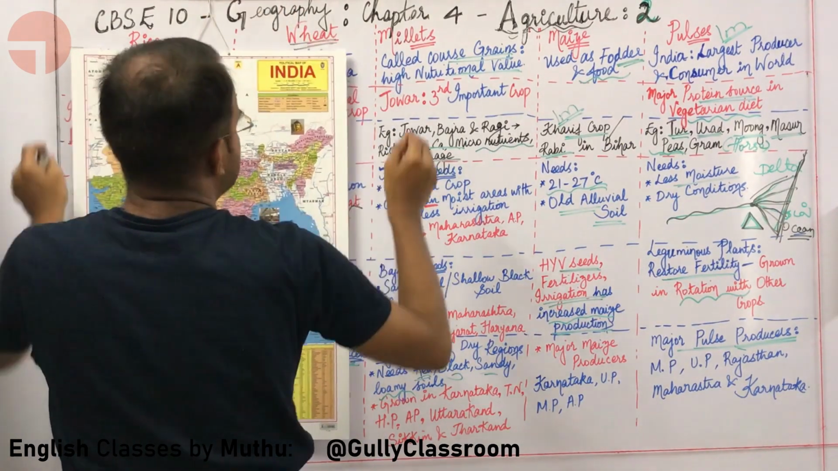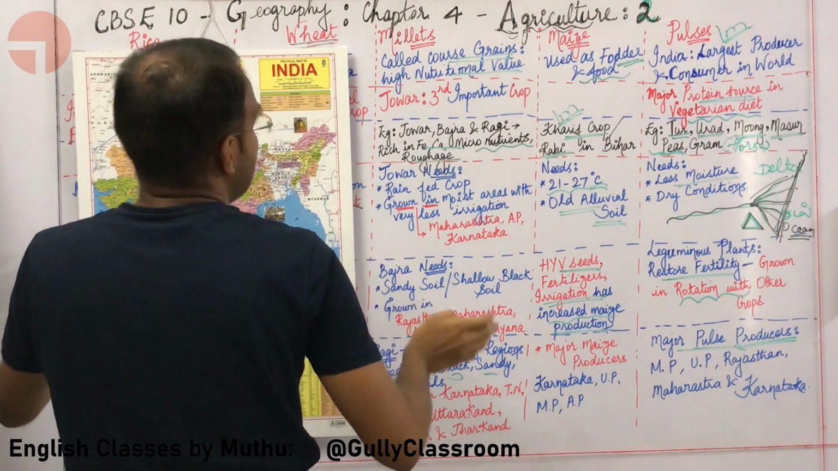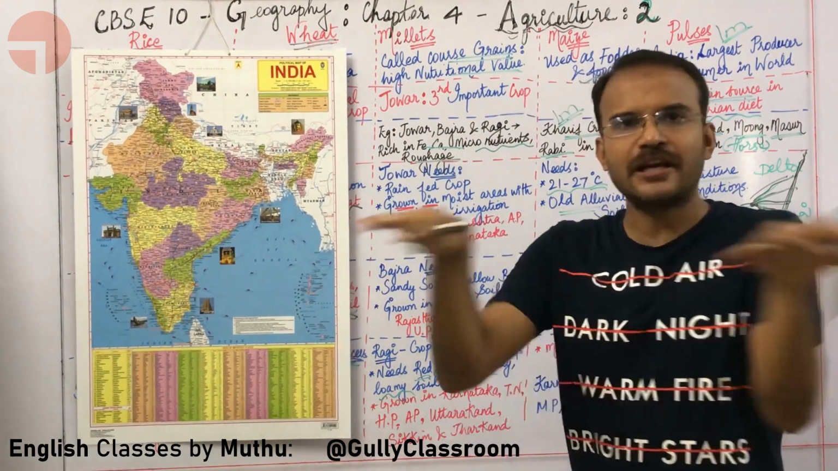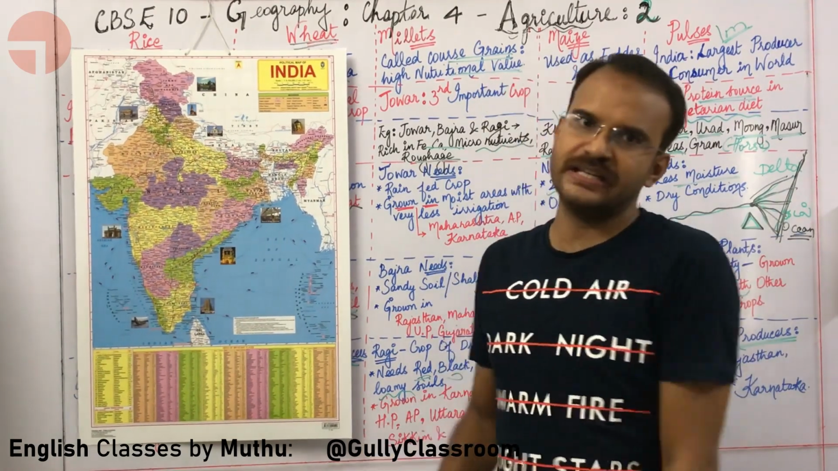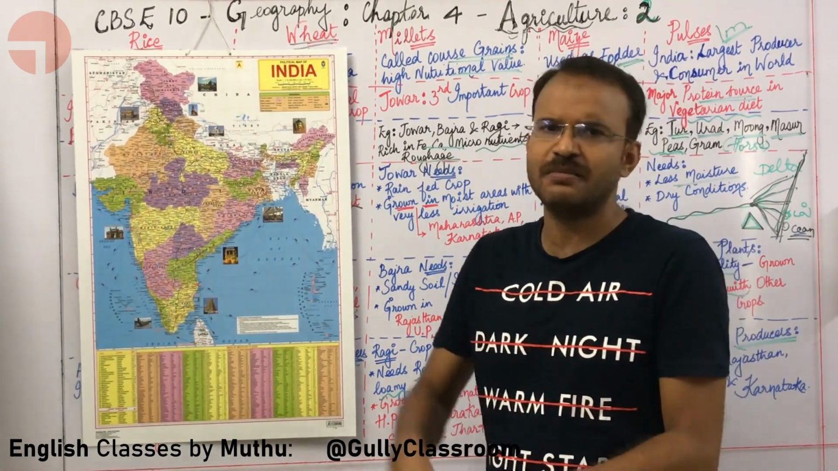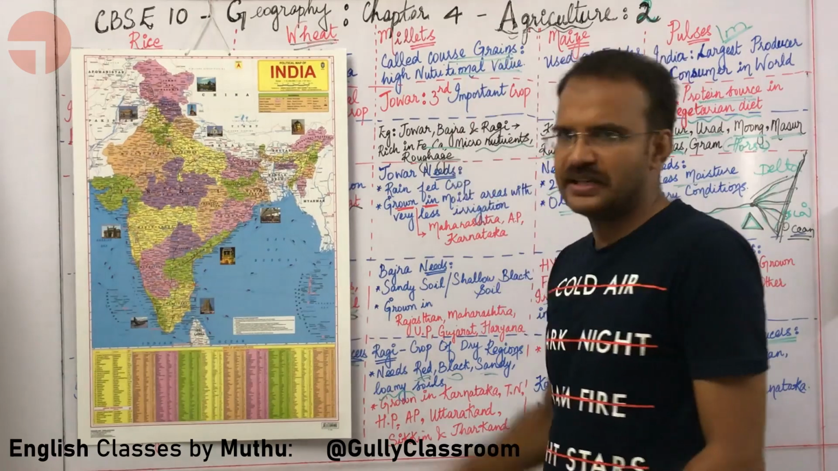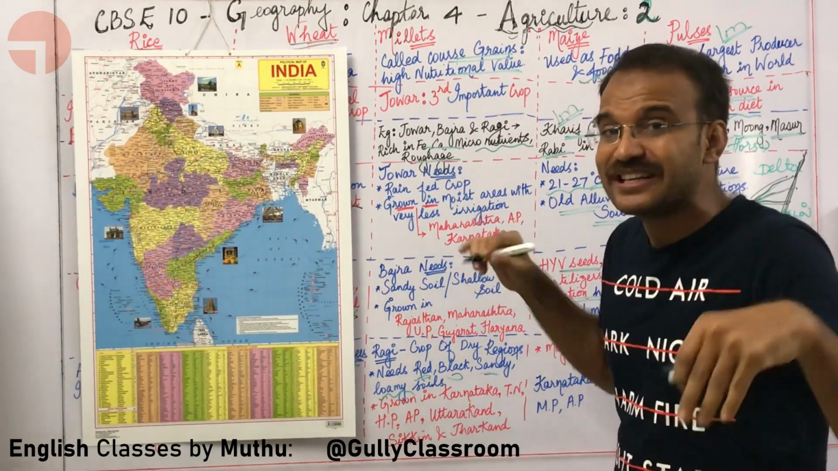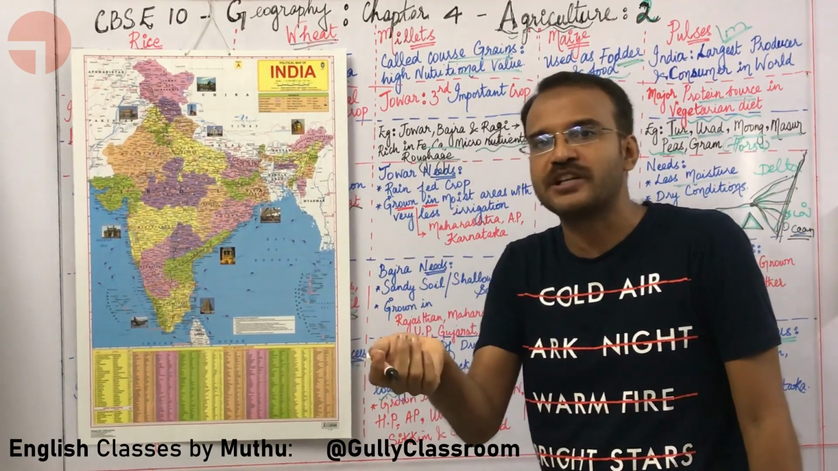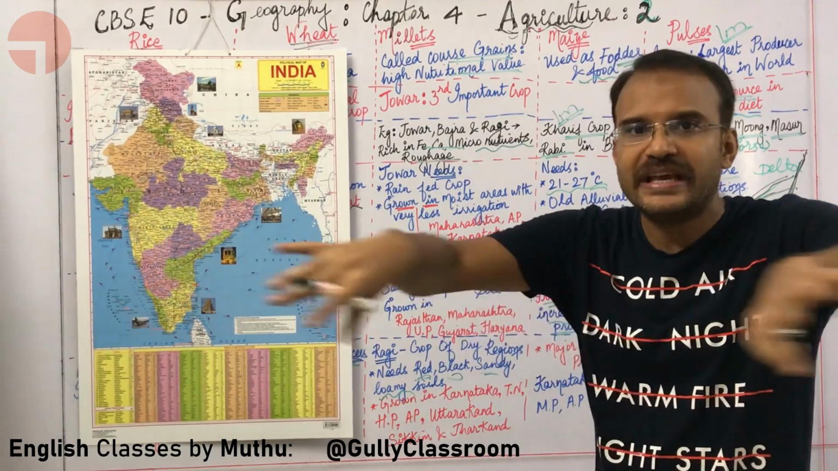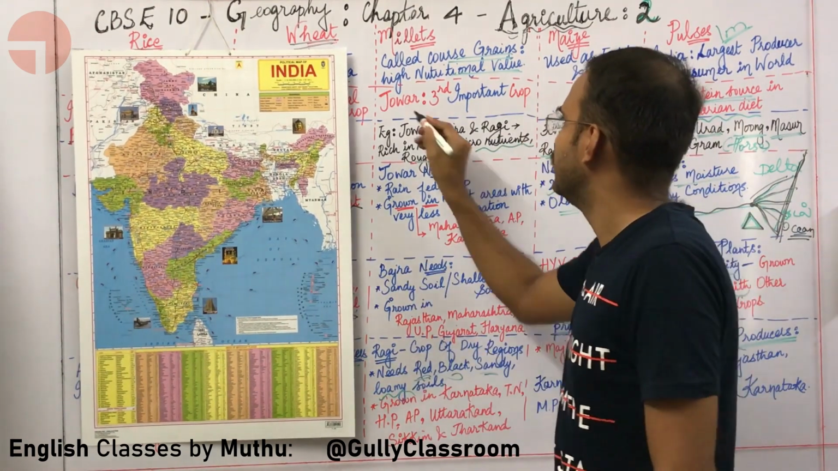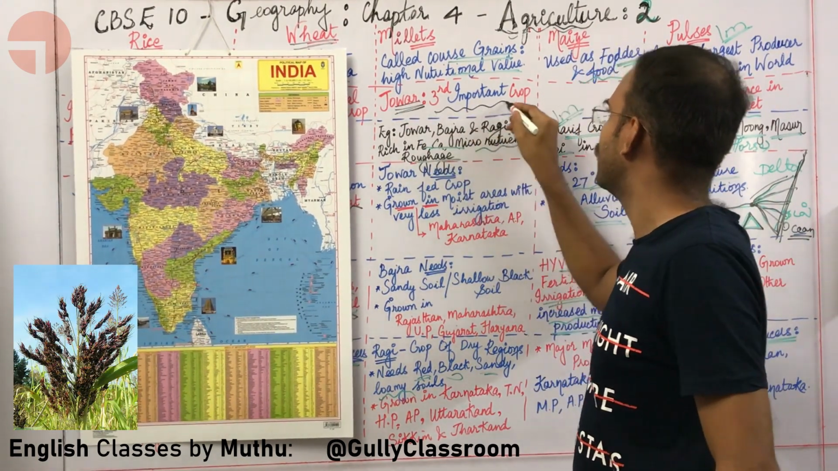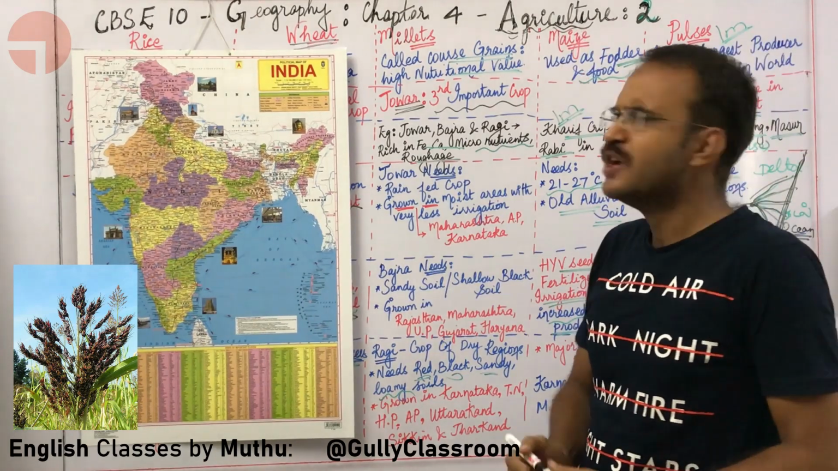What about millets, sir? What are millets? Millets, in Tamil, we call them Sirdhaniyam. Millets are a group of crops. Millet is not a single crop. There are different types of millets. Once I start teaching, you will notice that there are different types of millets. But with respect to India, the third most important crop with respect to area grown and economic value is a type of millet called jowar.